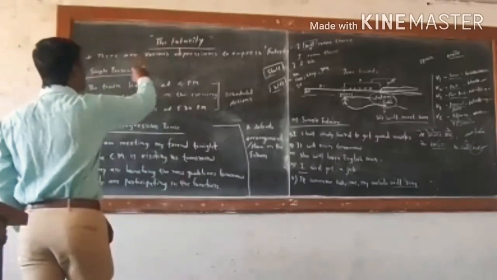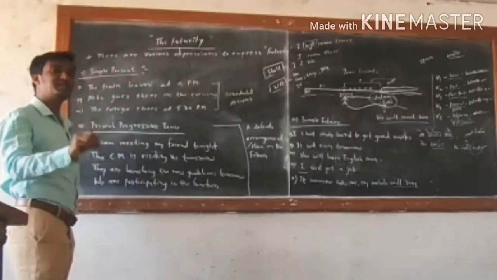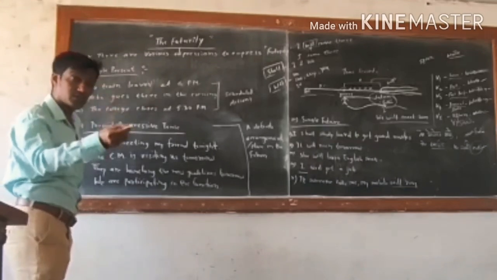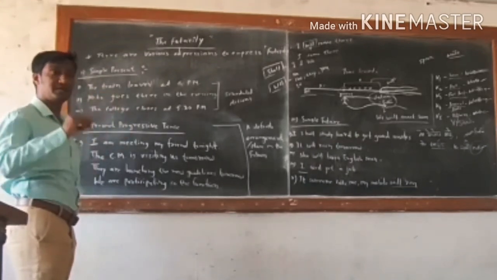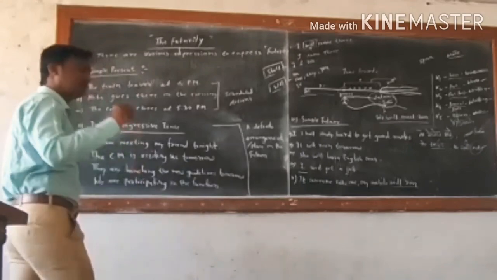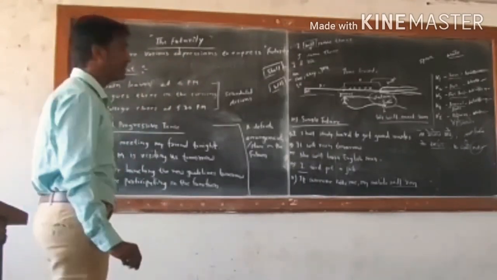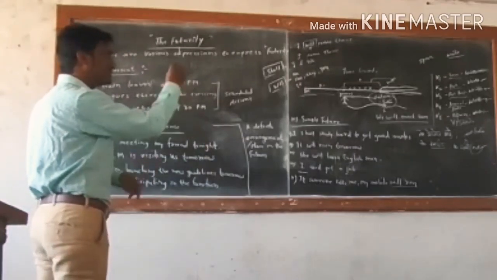And there are various expressions with the help of which we can speak about the futurity, or talk about something which will take place in the future. Is it clear to you? This is something we can talk about.